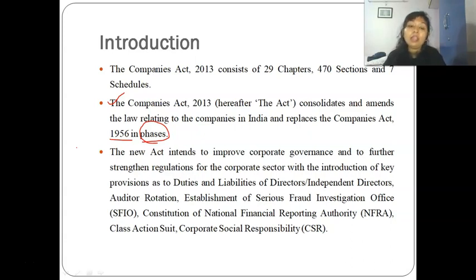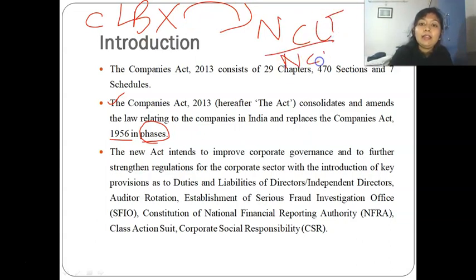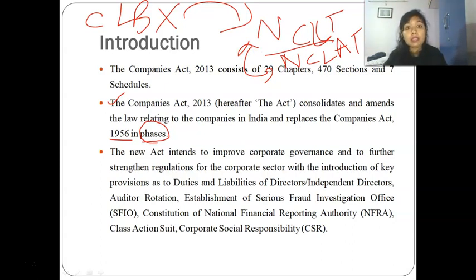It makes the act even stronger. Also, I forgot to mention here, you can note it: CLB is now being dissolved and all the cases of CLB are given to NCLT and NCLAT. NCLAT is the appellate authority and NCLT is the junior authority. We are going to study NCLT and NCLAT in detail in a later chapter.